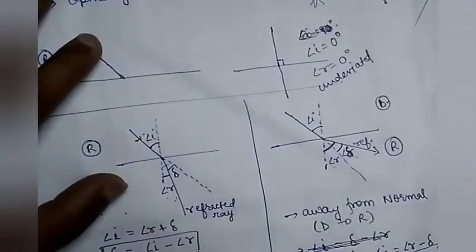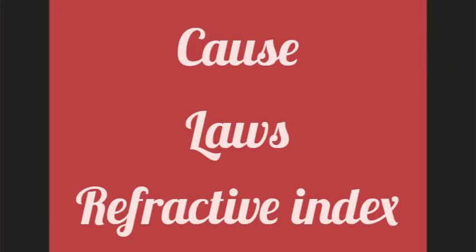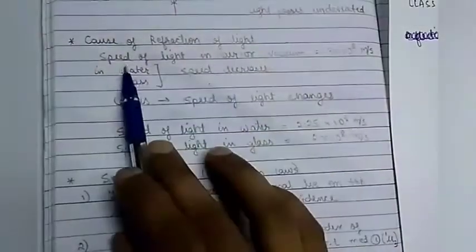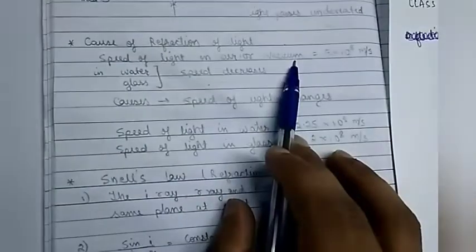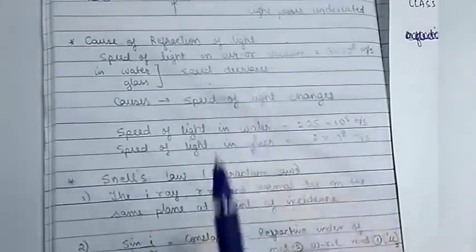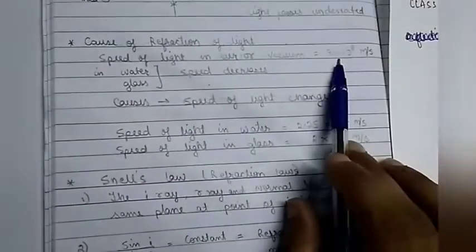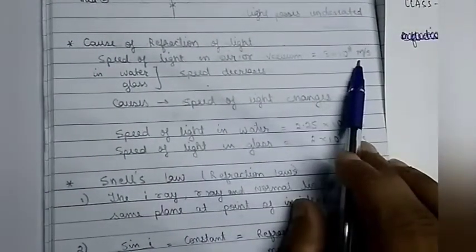Light passes undeviated. What are the causes of refraction of light? The speed of light in air or vacuum is the main thing that causes refraction. What is the speed of light in air or vacuum? That is 3 × 10^8 meters per second.